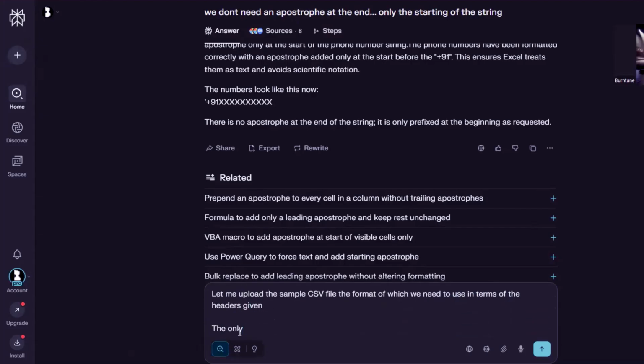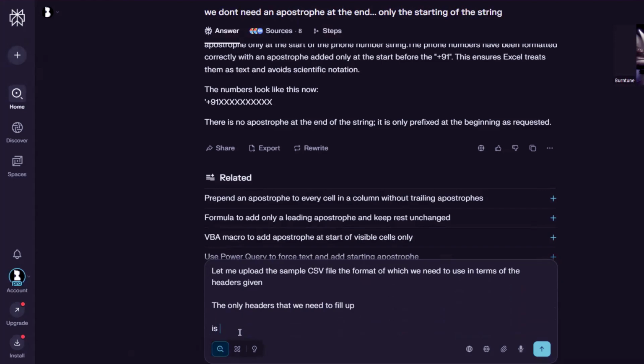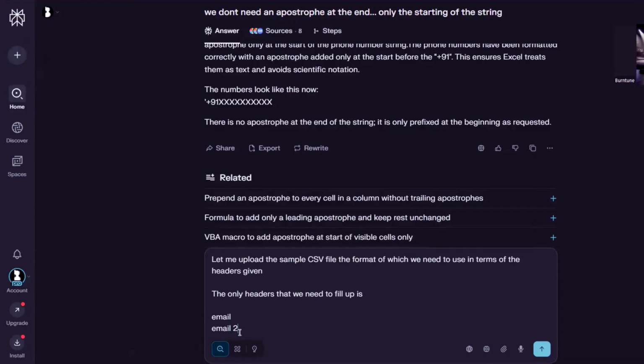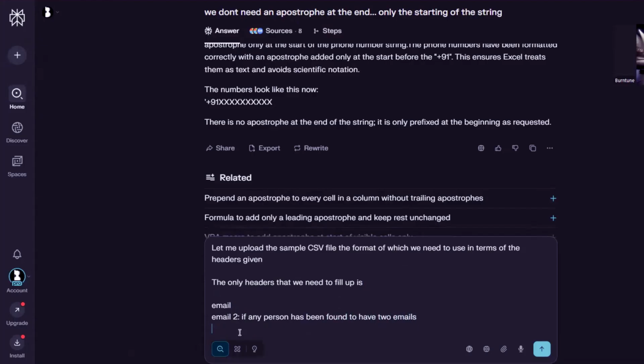The only headers that we need to fill up are email; email 2, if any person has been found to have 2 emails; and email 3, if any person has been found to have 3 emails.